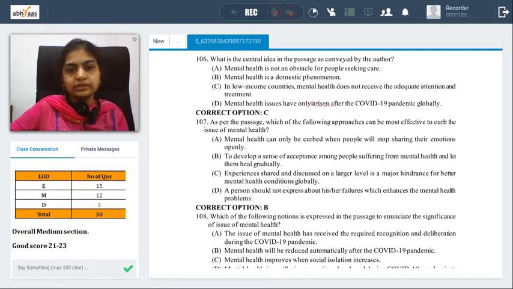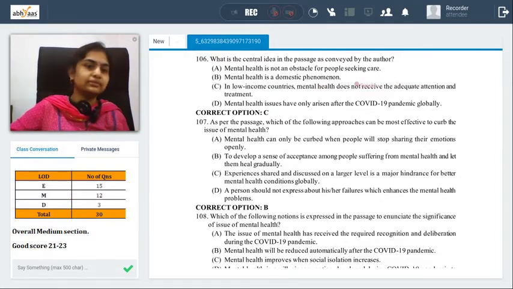Let's see. Mental issues have only risen after the pandemic. Well, this is not what it is. Mental issues are there. With the pandemic, we have to give importance to it. Now, if you look, A, B, D are all not my answers. Coming to C also, in this particular passage, when we look at the central idea and this statement C regarding the attention and treatment aspect, we cannot consider C to be a central idea here.